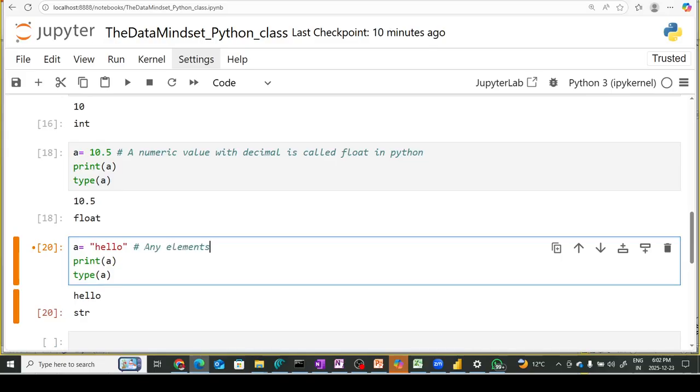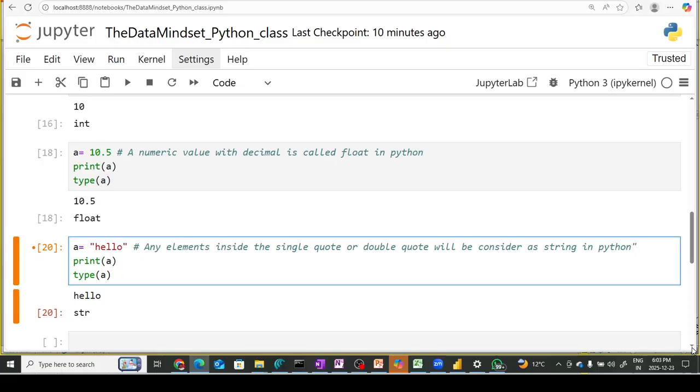Any element inside a single quote or double quote will be considered as string in Python.